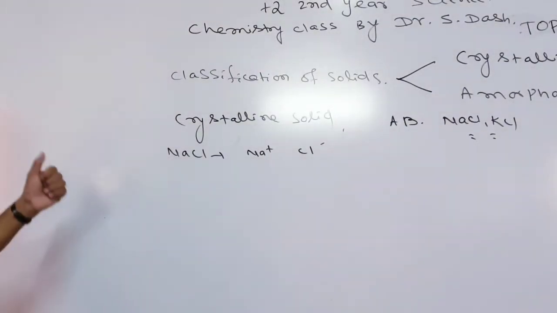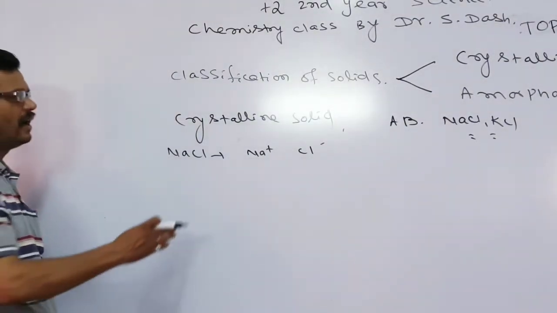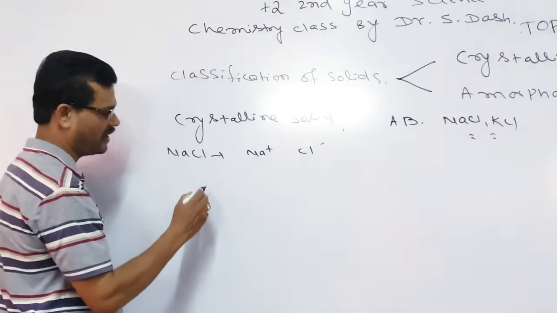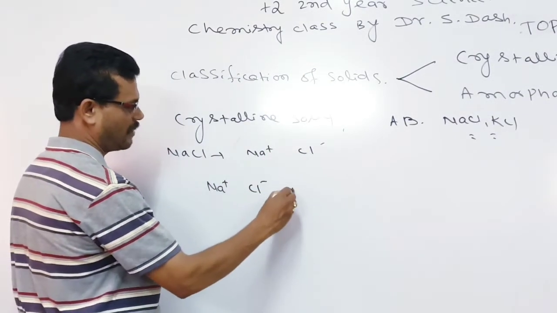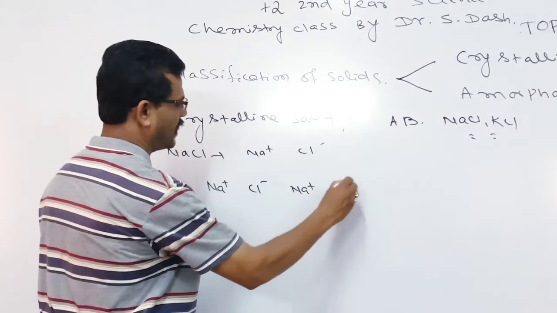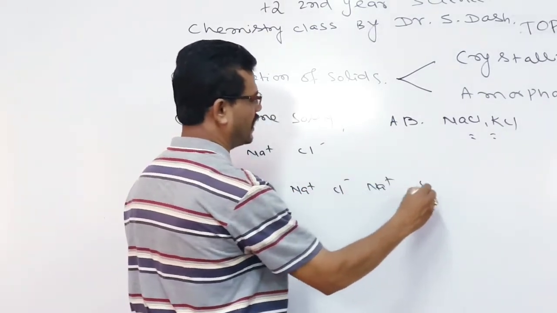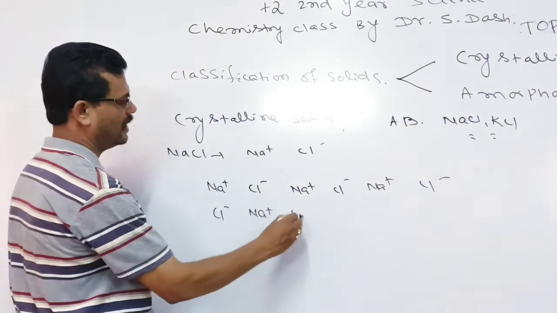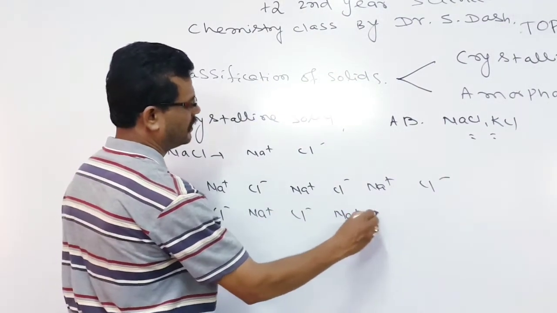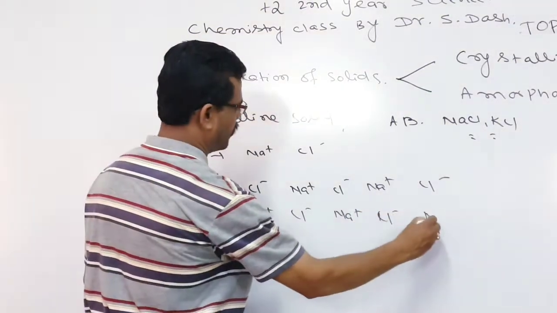Now you see, in crystalline solids, these are present in a regular manner. That means you see Na plus, Cl minus, Na plus, Cl minus, Cl minus, Na plus, Cl minus, Na plus, Cl minus, Na plus.